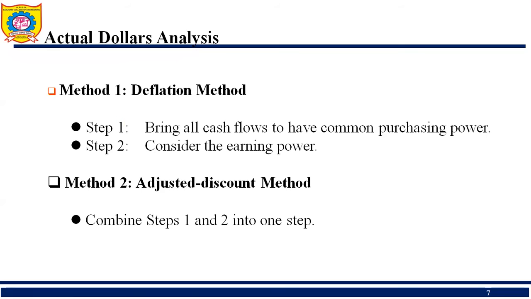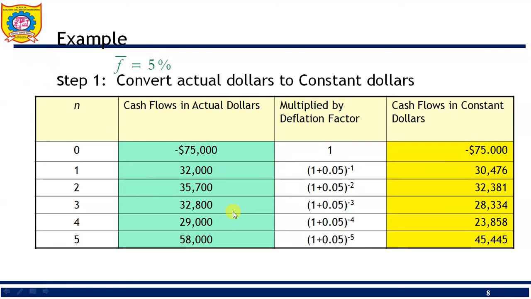In order to perform the actual dollar analysis, two methods are used. Method 1 is the deflation method. Method 2 is the adjusted discount method. In method 1, we follow two steps. In step 1, we bring all cash flows to a common purchasing power. In step 2, consider the earning power. In method 2, the adjusted discount method, we combine step 1 and step 2 in a single step.